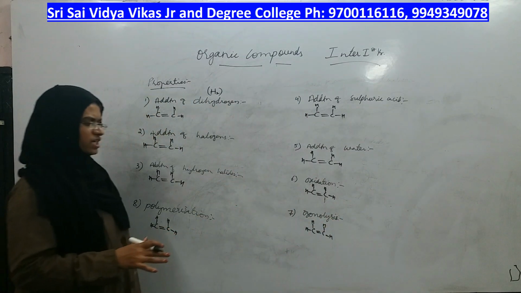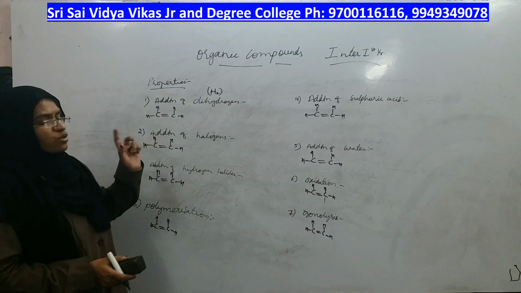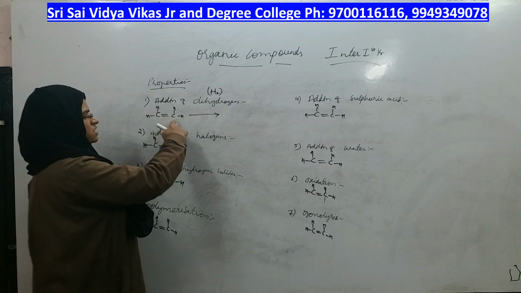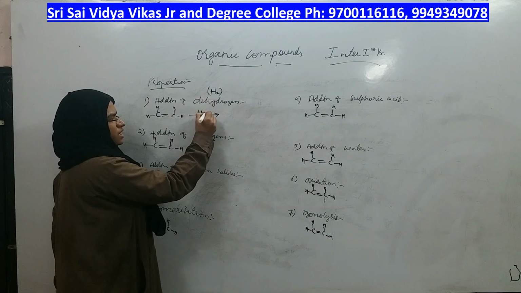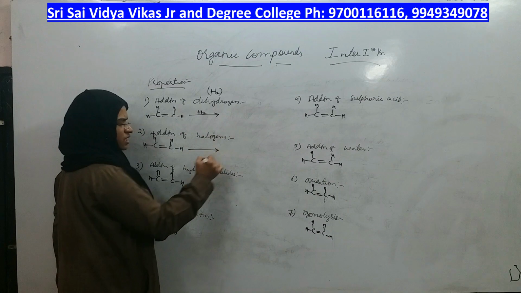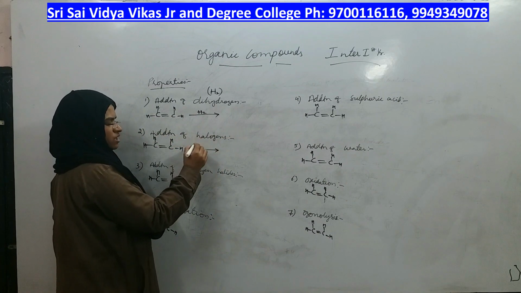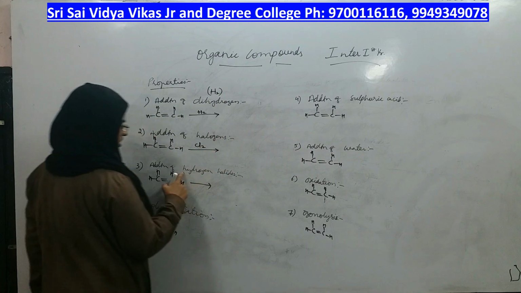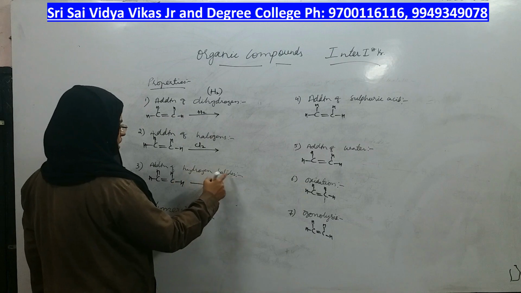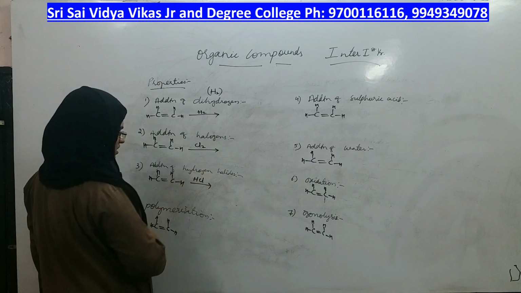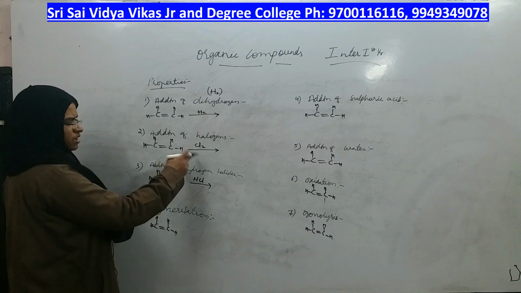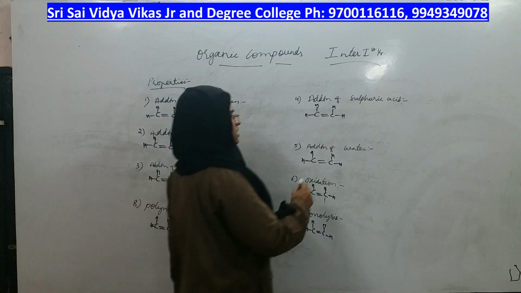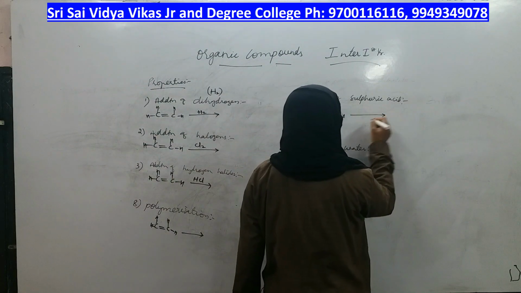Now, once you have written alkene as a substrate, you understand what the reagent should be. In the first reaction, what should be the reagent? Dihydrogen, H2. In the second reaction, what should be the reagent? Halogen. Halogen alone cannot be there, so this should be the reagent. In the next reaction, what should you add? Hydrohalogen. That means I will take HCl. I can take HBr also, but we will take HCl only. Polymerization is a different story. We will see later. Now, addition of sulfuric acid. What should you add?